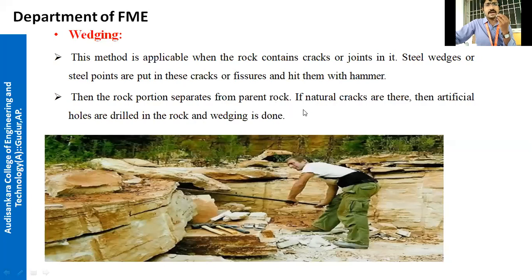If natural cracks are not there, artificial holes are drilled in the rock and wedging is done. After this session we will see the wedging process. If it is available, I will check and show the process.